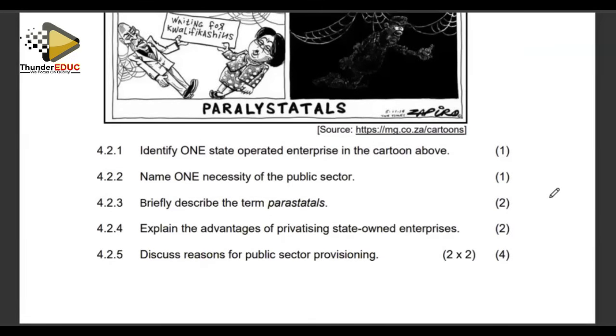Name one necessity of the public sector. Why is the public sector necessary? One of the necessities is social rights. They have to address the issue of social rights. And also, the necessity is also to address economic rights.